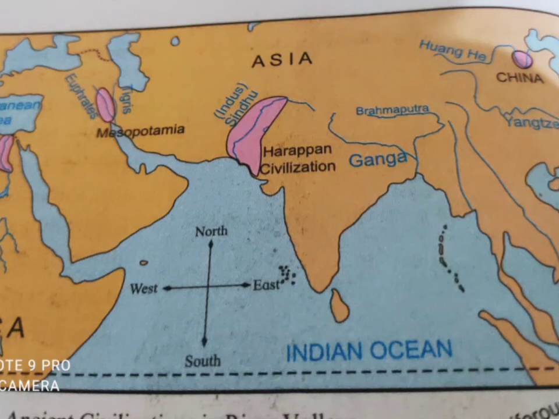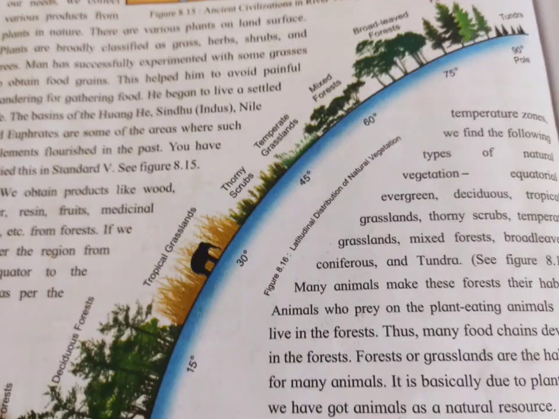Mostly, man's settlements were established in the basins of rivers like the Indus, which is known as the Sindhu river, and the Nile, correct? The Harappan civilization was established in the Sindhu river basin, because when man started farming, his life became settled, because man experimented with some grasses to obtain food grain.